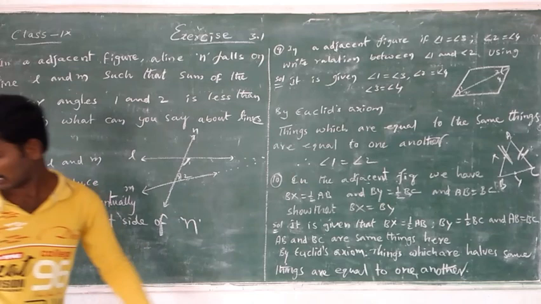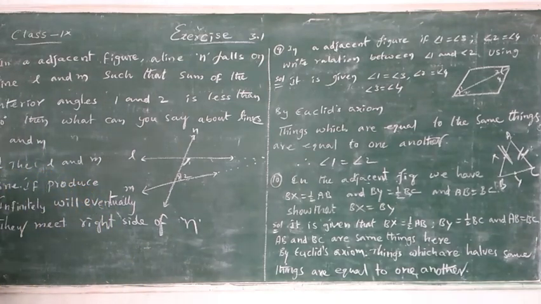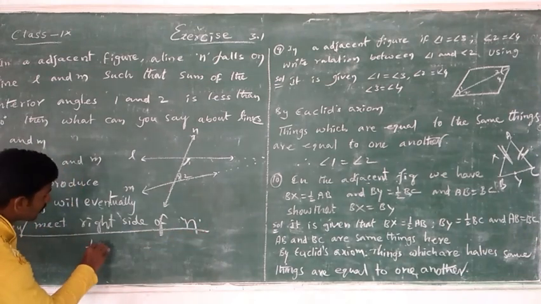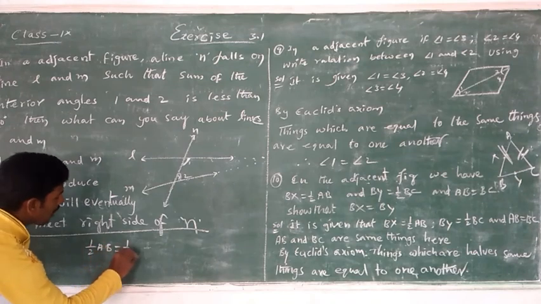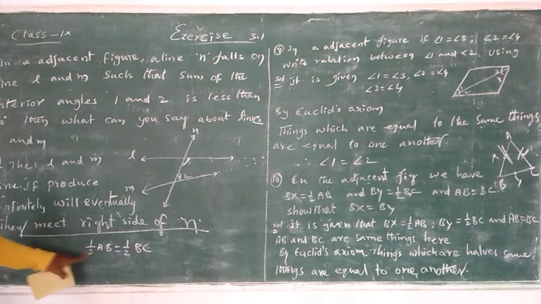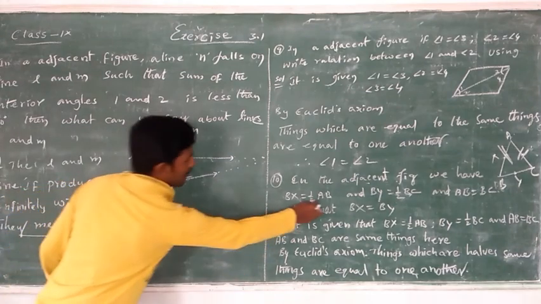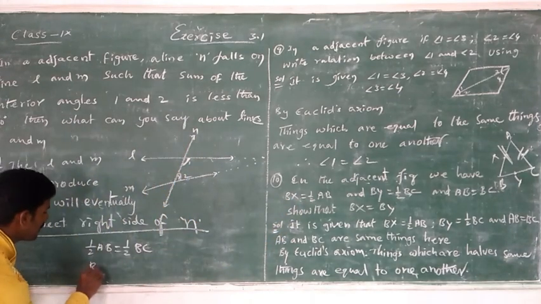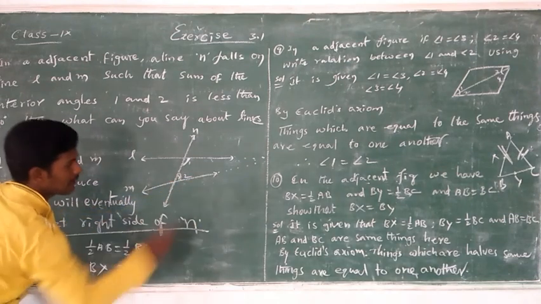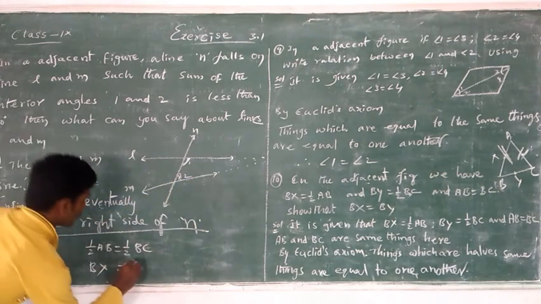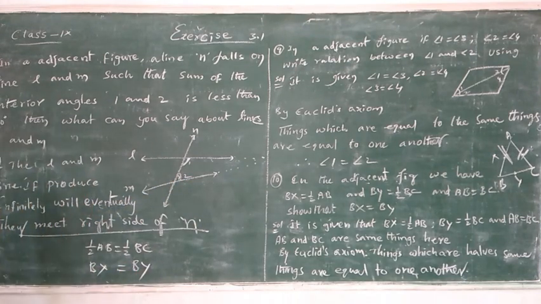So half AB is equal to half BC. Now half AB means BX, and half BC means BY. Hence proved.